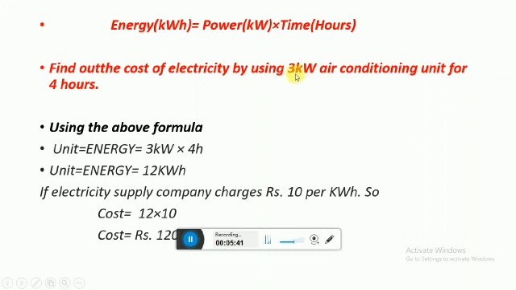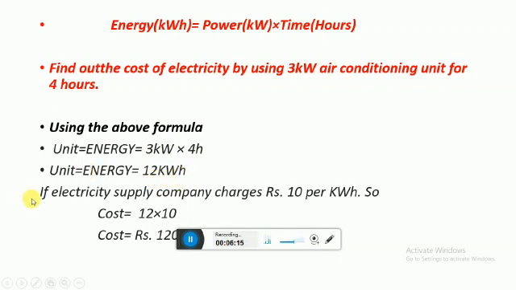If we use 3 kilowatt, I mean this is the power, 3 kilowatt for 4 hours, it means time is 4 hours. Energy basically gives us the number of units. So units equal power 3 kilowatt, time 4 hours, so this is 12 kilowatt hours, this is the unit.